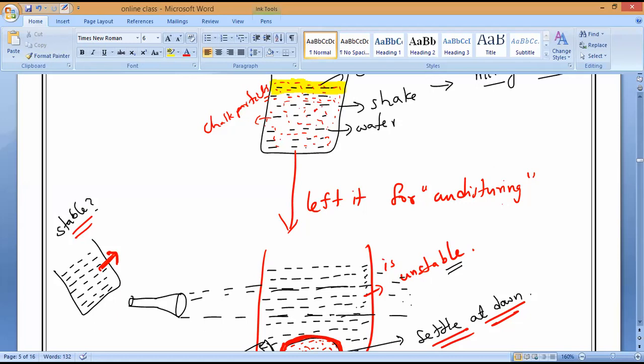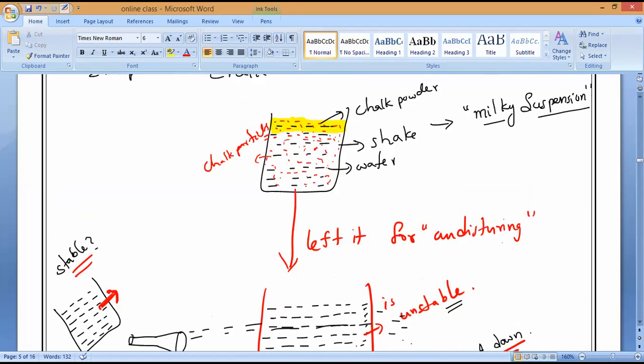Yes, sir. All of you, please respond. So the light will be scattered by the suspension when the particles are floating in the water. Do you understand, everyone? When they are floating in the water.